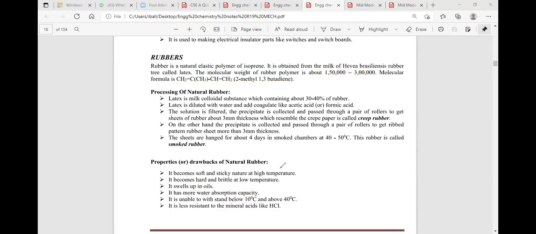So we'll see once again. Natural rubber contains less thermal resistance, less soil resistance, less water resistance, and less chemical resistance.